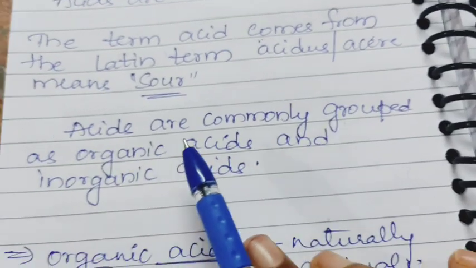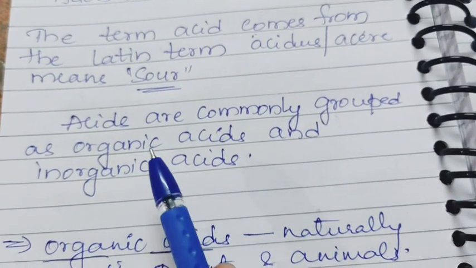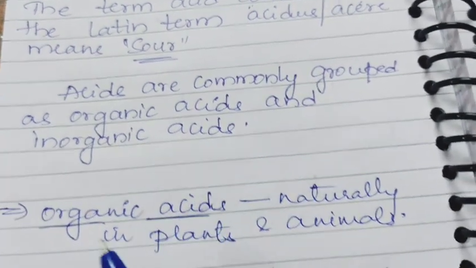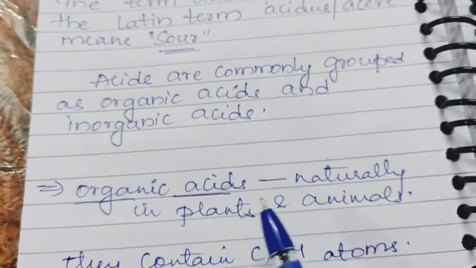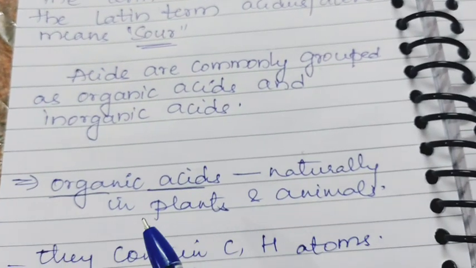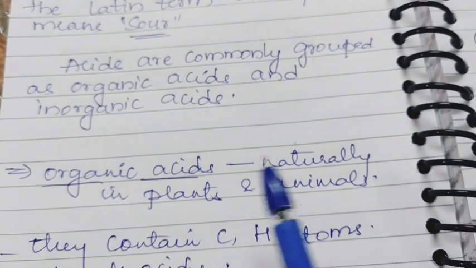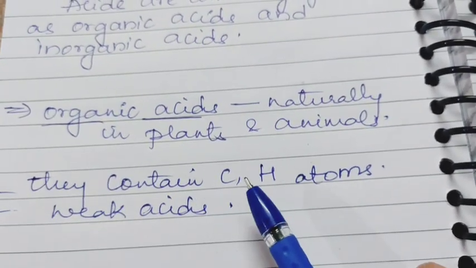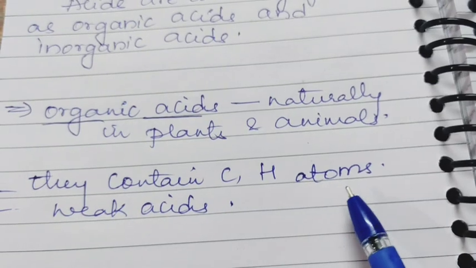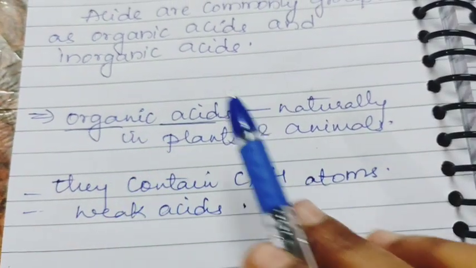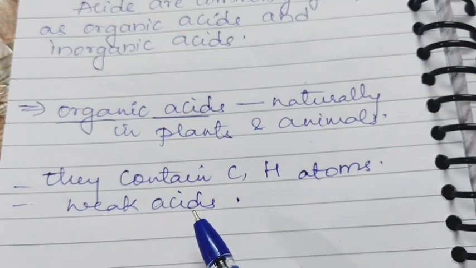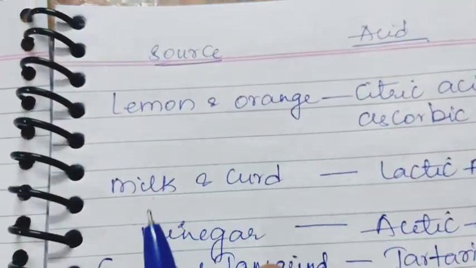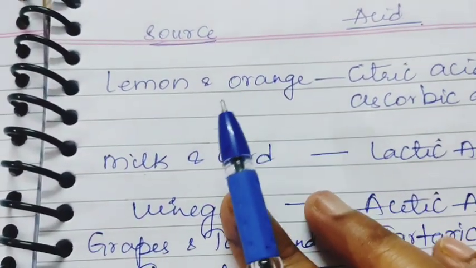Acids are commonly grouped as organic acids and inorganic acids. Organic acids occur naturally, that is, they are present in plants and animals. These organic acids contain carbon and hydrogen atoms. Mostly these organic acids are weak acids. We'll see some examples of the organic acids.